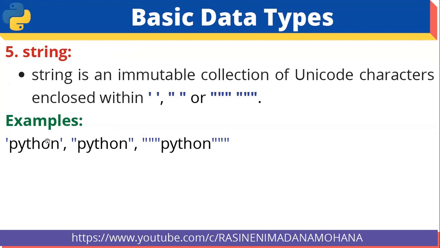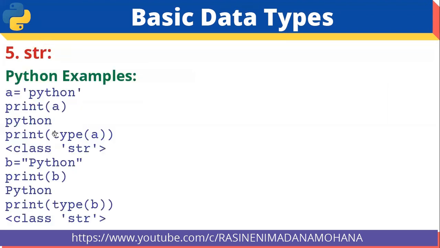For example, here Python, here single quotes are used. Only one single quote, starting and ending. Then Python in double quotes, starting and ending. Then here you can see Python, here double quotes we can use 3 times. This is called triple double quote. Same we can represent triple single quotes also. These are all the various forms of representing string in Python.